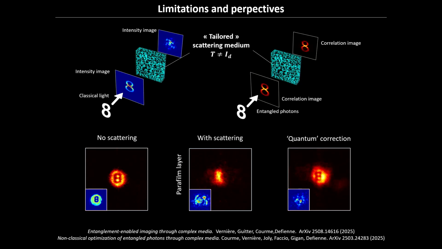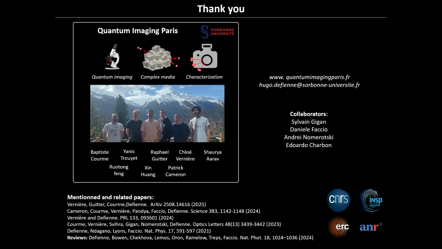And this goes beyond what I've shown you before. Before, I was only using correlation and adapting, but you can see here with this simple example that we can even move further and use truly some genuine non-classical properties of light, such as entanglement, to do some interesting things in imaging. With that, I'm going to close, and thank you very much for your attention.